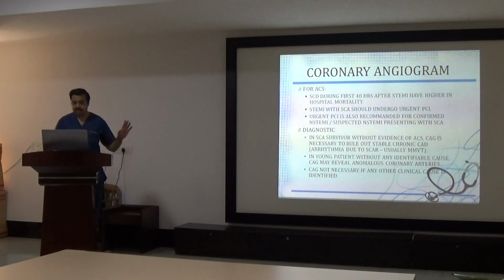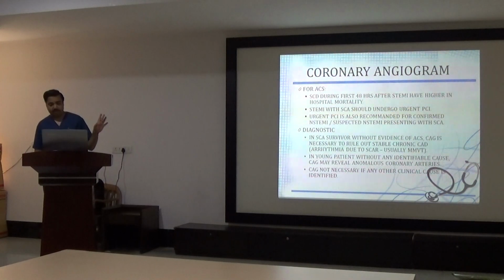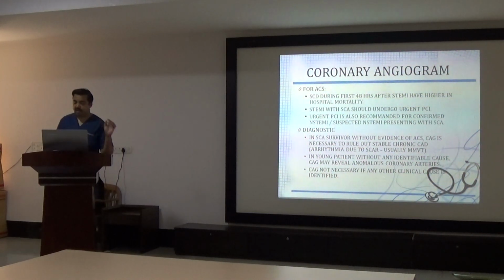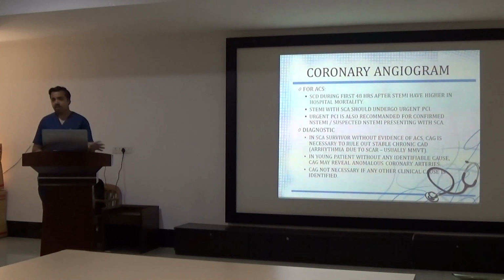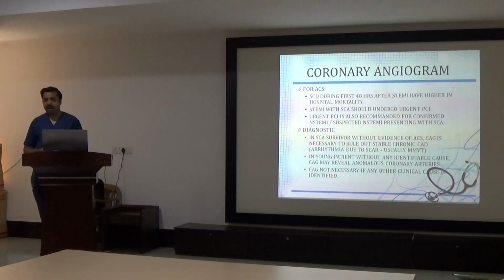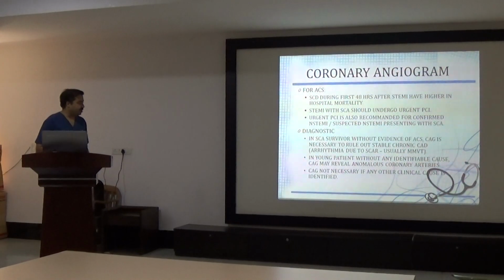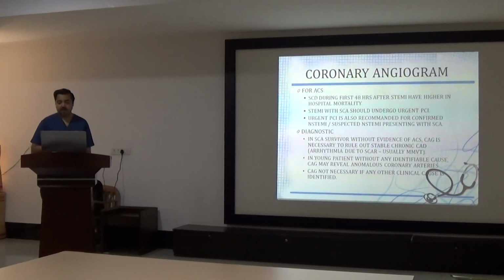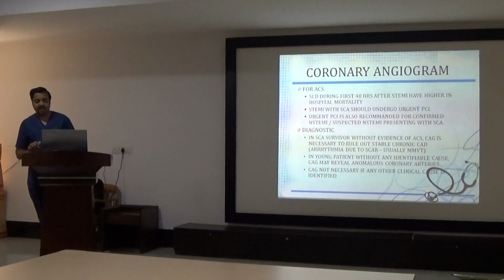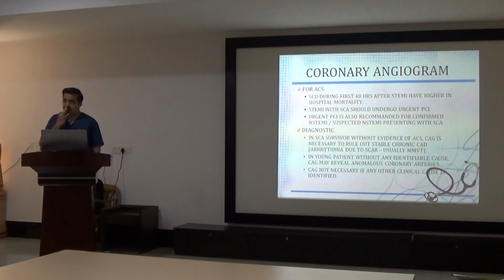These are for ACS. For diagnostic purposes, a patient with either stable angina or no history, with a normal ECG, presenting with sudden cardiac arrest, there also angiography is recommended to rule out stable ischemic or chronic CAD. Why? Because even chronic CAD, even stable angina, can lead to scar formation and give rise to monomorphic ventricular tachycardia.